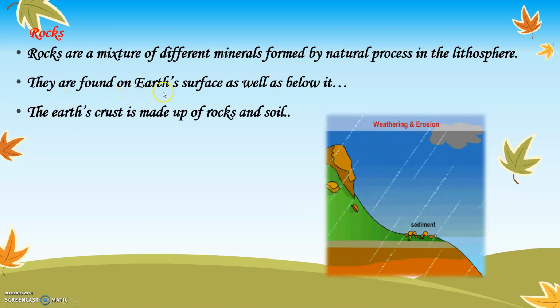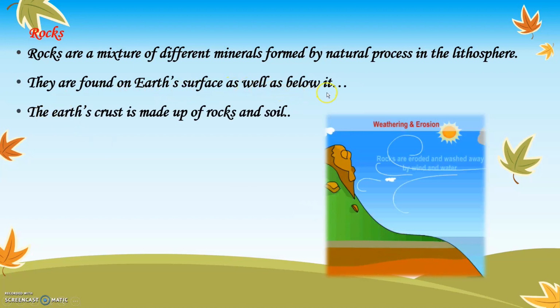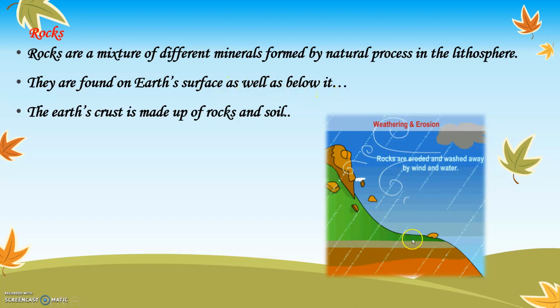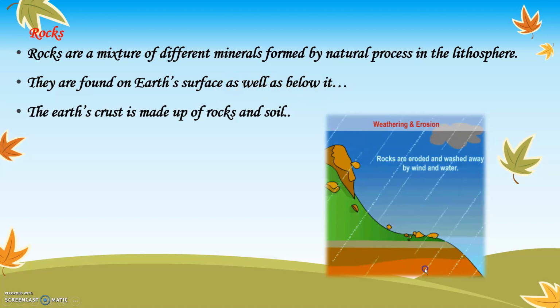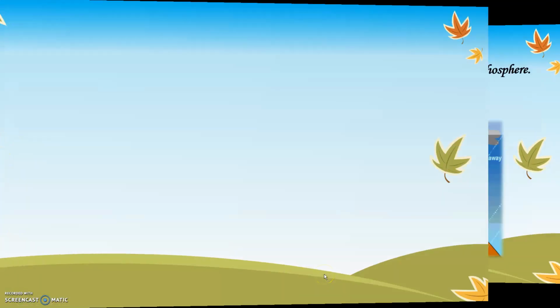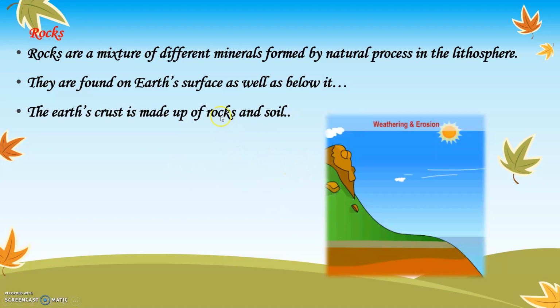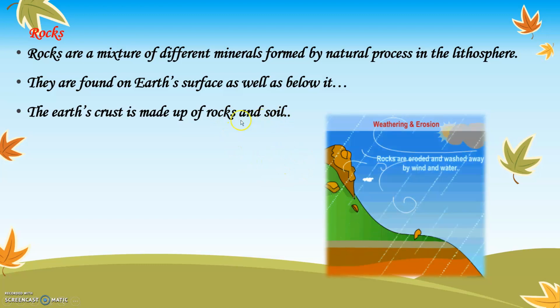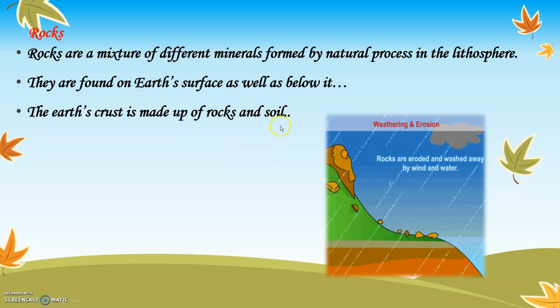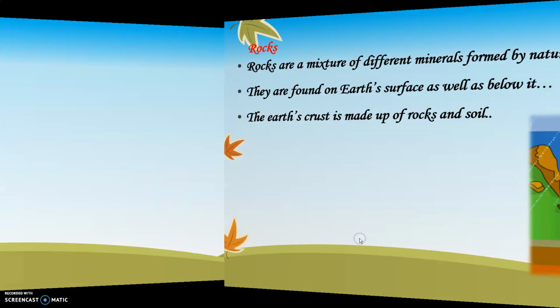They are found on Earth's surface as well as below it. The layer below the Earth's surface is called as lithosphere. The Earth's crust is made up of rocks and soil. So if you see around you, you will always see that besides you, there are rocks and soil. So rocks are in some way a mixture of soil or mud in the atmosphere.